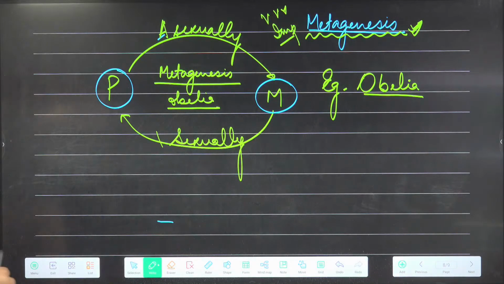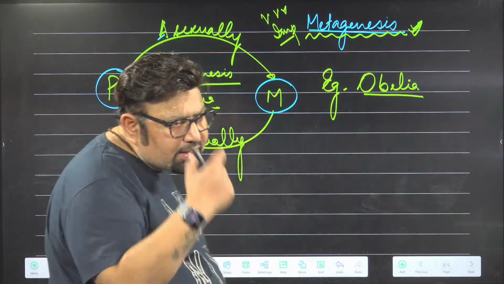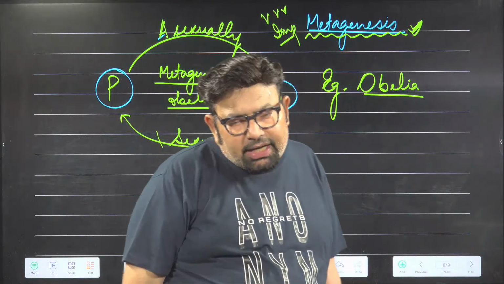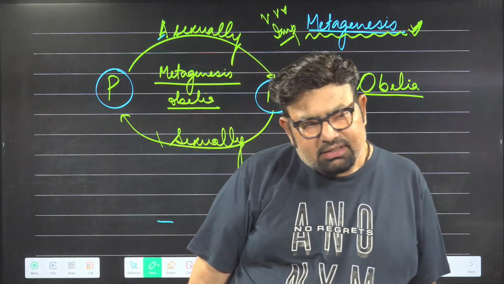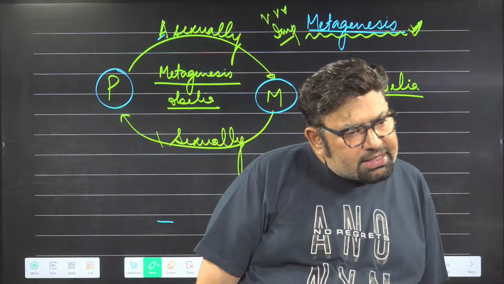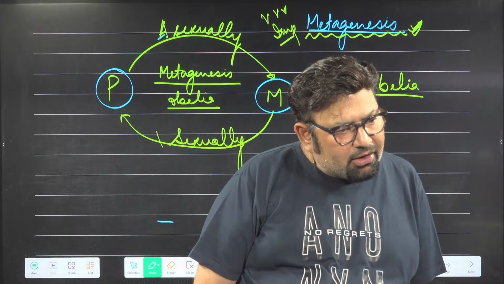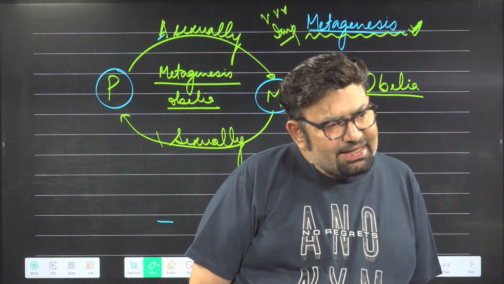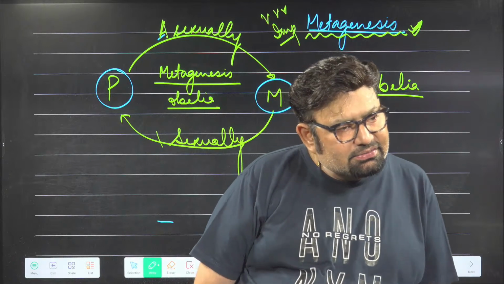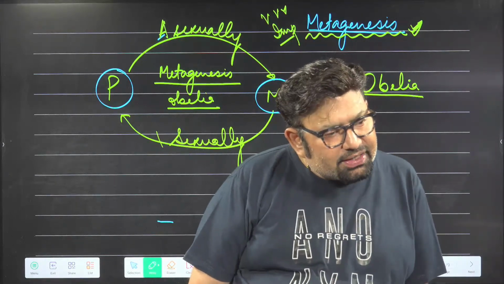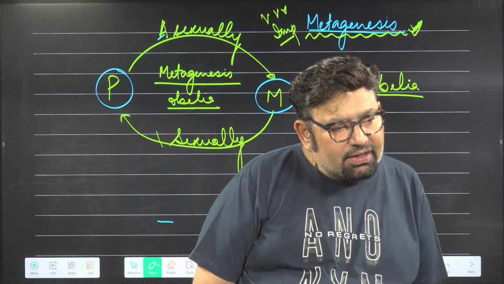Who will tell me, polyp or medusa, which one is diploid and which one is haploid? Little tricky, I know. It is also called sea fur.